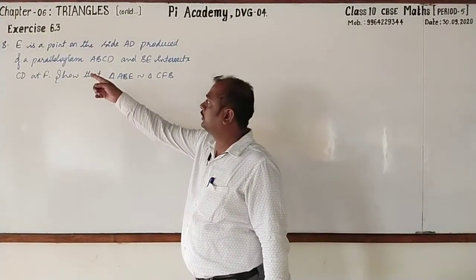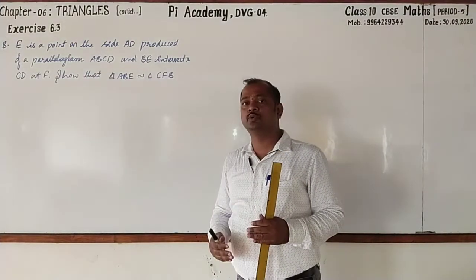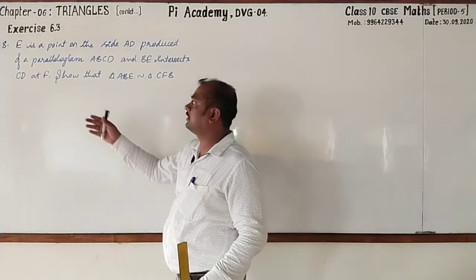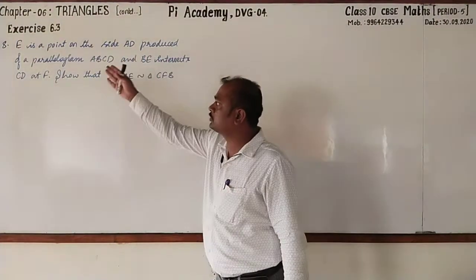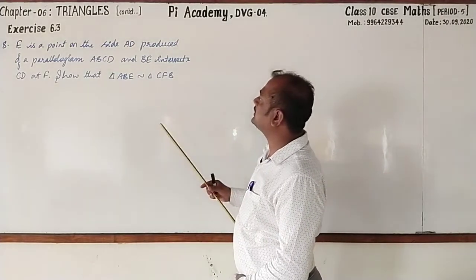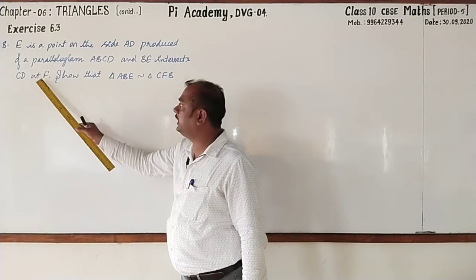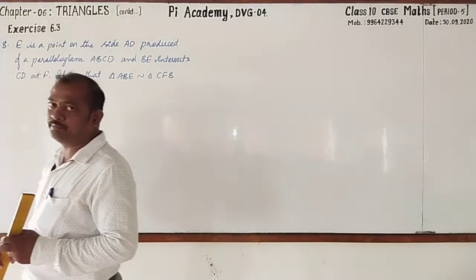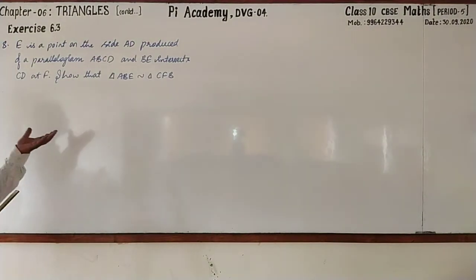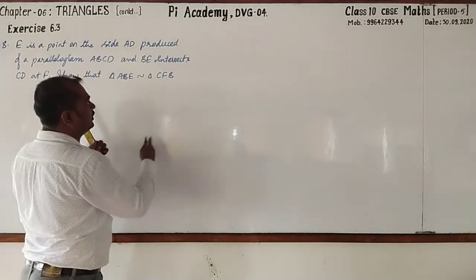Now you may go through the 8th one. This is also simple, but here they have asked us to draw the geometrical figure ourselves. 8th one. E is a point on the side AD produced of a parallelogram ABCD. Then AE and BE intersect CD at F. Show that triangle ABE is similar to triangle CFB. We can understand this statement after drawing the geometrical figure. Yes, after copying this, you may go for drawing the geometrical figure with me.